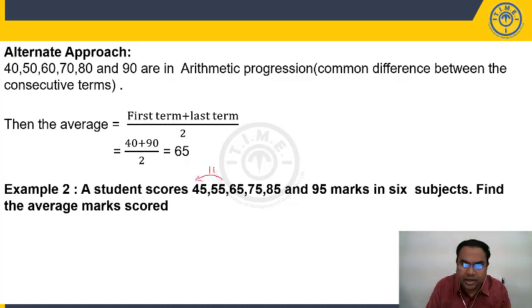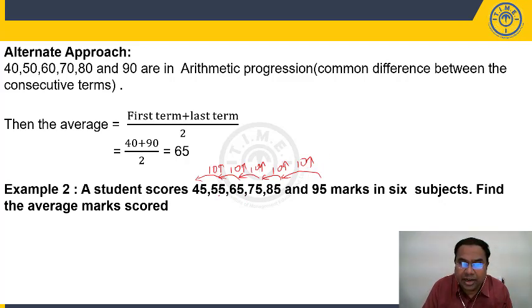45, 55, 10 difference; 65, 55, 10 difference; 75, 65, 10 difference; 85, 75, 10 difference; 95, 85, 10 common difference. That means 45 plus 10, 55. Each number is increasing by 10. 55 plus 10, 65. 65 plus 10, 75. 75 plus 10, 85. 85 plus 10, 95. Each number is increasing by 10.